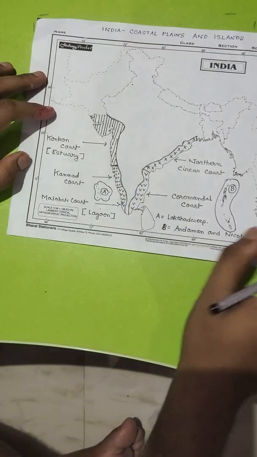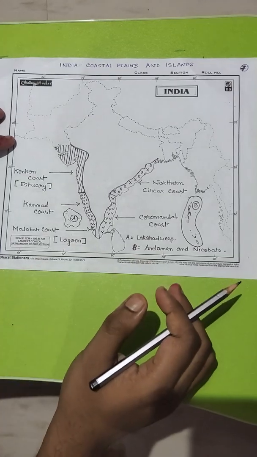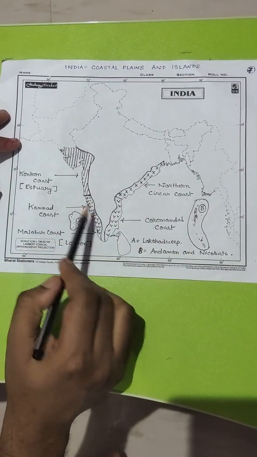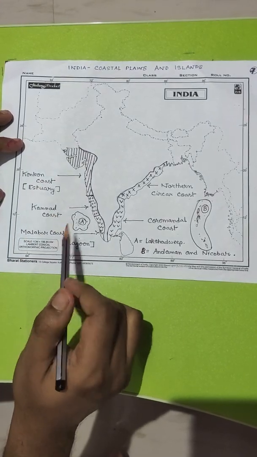Now I am going to show you one map on which I will discuss in detail the division of West Coastal Plain and East Coastal Plain. West Coastal Plain is subdivided into three parts: Konkan Coast, Kannada Coast and Malabar Coast.